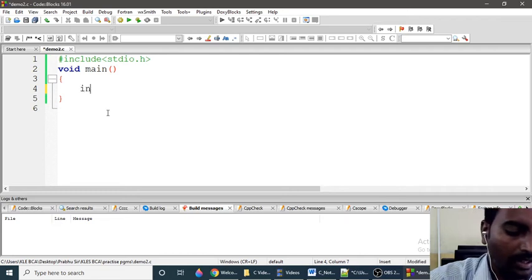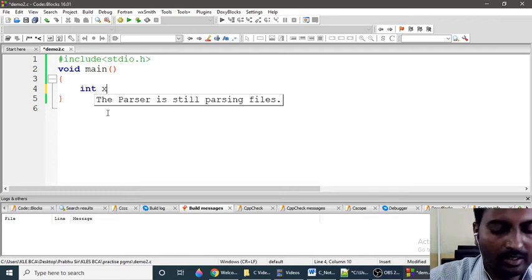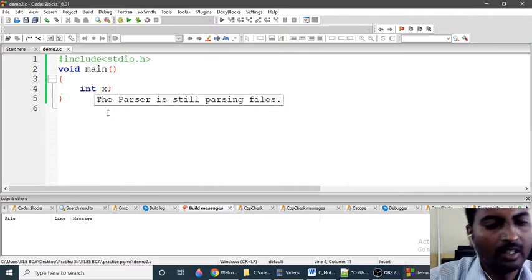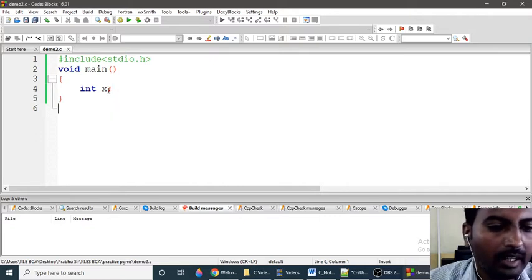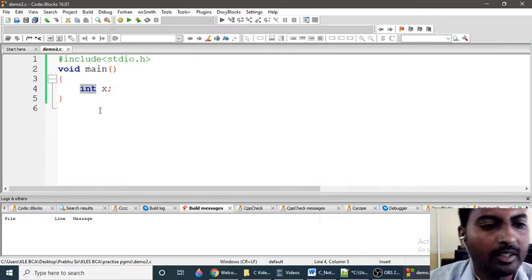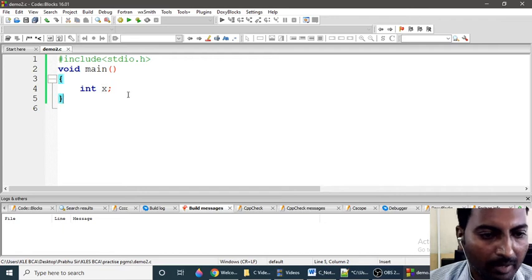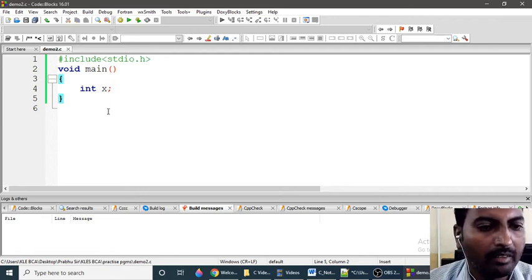So int x. This is the variable declaration. Now I am declaring a variable of integral type. That's why int is a keyword, and that's why it is coming in blue color. x is a variable and it is going to store an integral value. So this must be a valid identifier. If you compile, you will not get any error because I am following the rules for identifier naming.